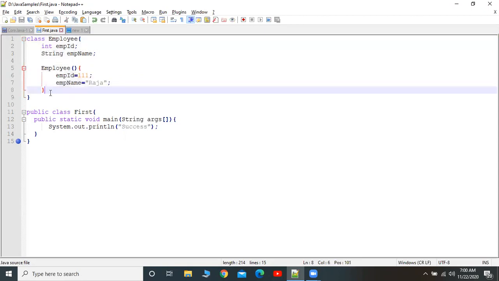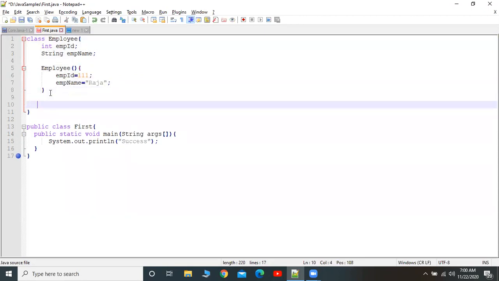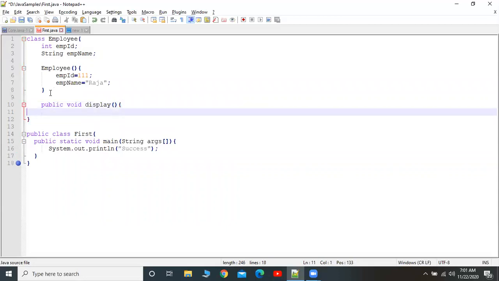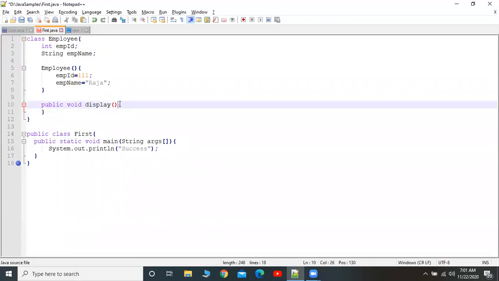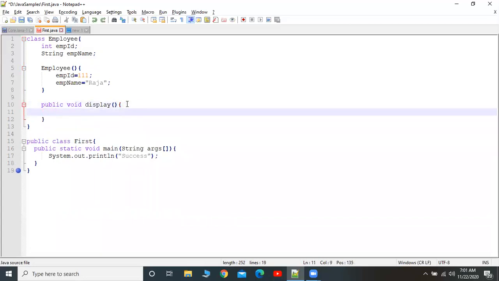Next, see, I am going to write one more method here. Public void, void is a method, and display is the name of the method. Here I am displaying the name and ID of the employee. System.out.println, this is the way we have to display the name.